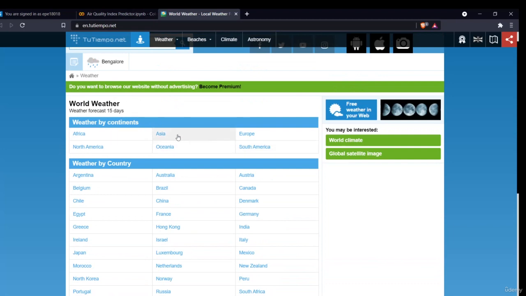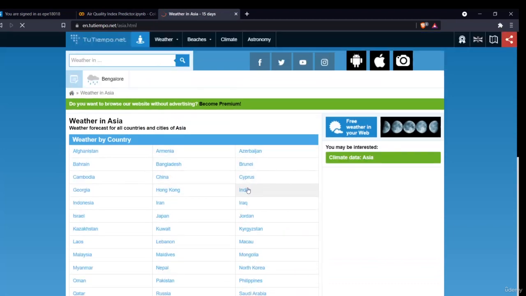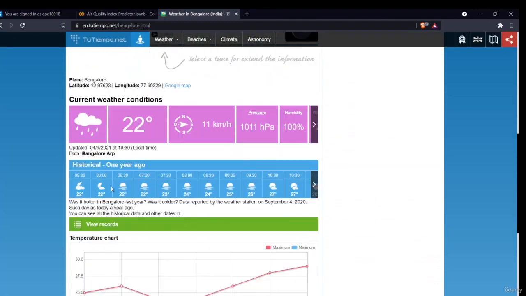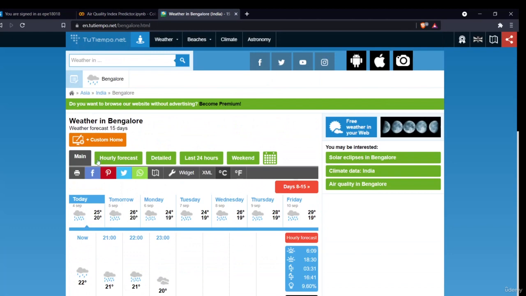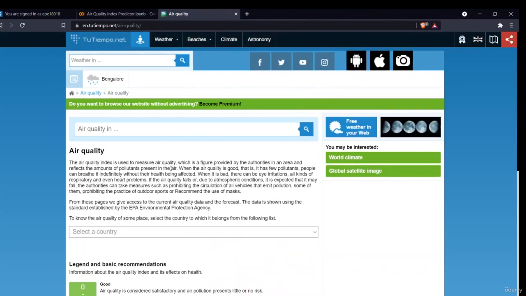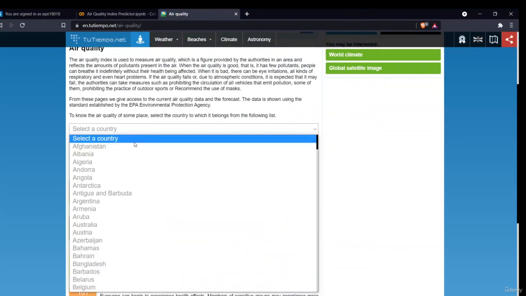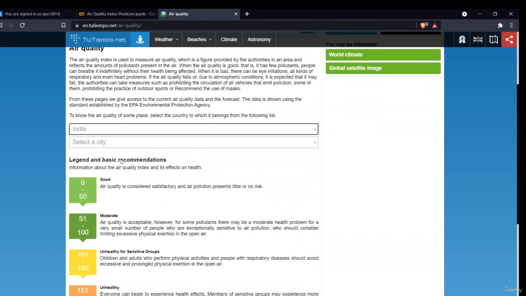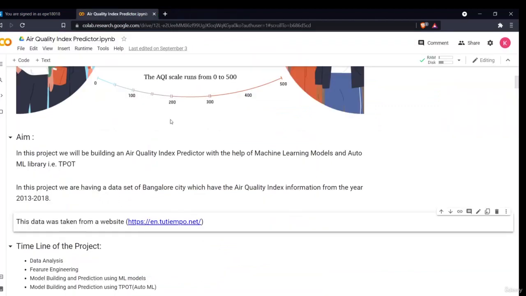When you go to Asia, then select India, then let's just select Bangalore. See, this is the forecast data. This is all the data. Now if you go and select air quality, it will tell you about the air quality and many different things. Then you can select the cities like this. This is a very good website. You can have a look and try different data from here. You can see how you can do the web scraping, and then eventually collect the data.